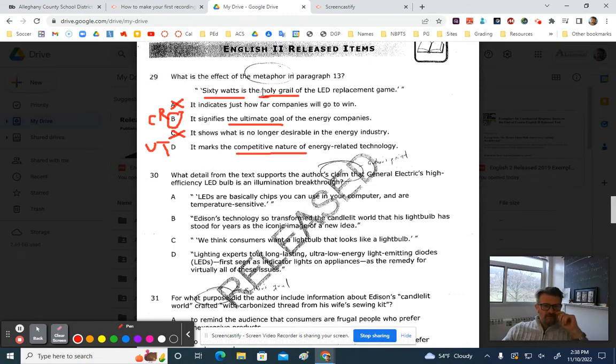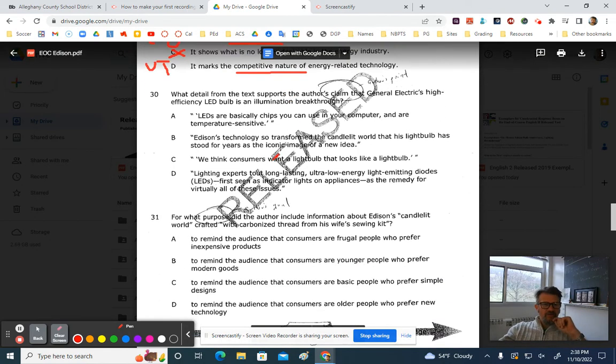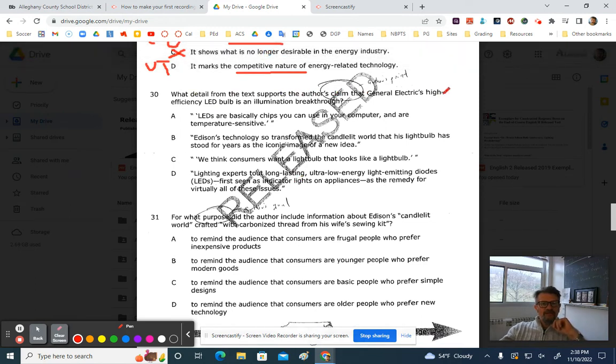Okay, moving on to question 30. Which detail from the text supports the author's claim that General Electric's high-efficiency LED bulb is an illumination breakthrough? So the key words we're looking for here are illumination breakthrough. Is that positive or negative? That's going to be positive. All right, and our correct answer is D.